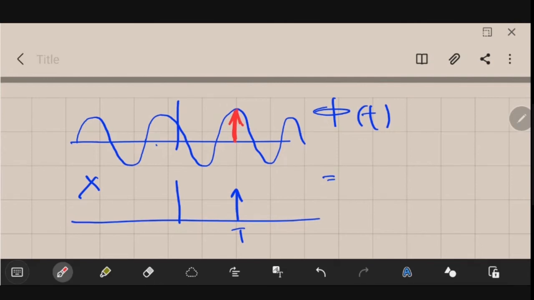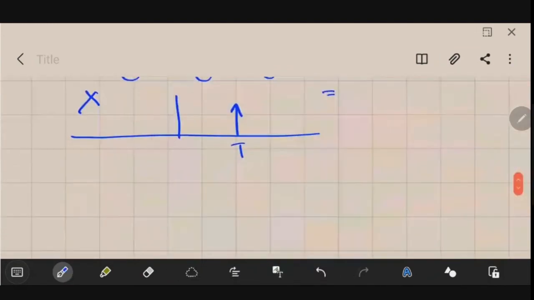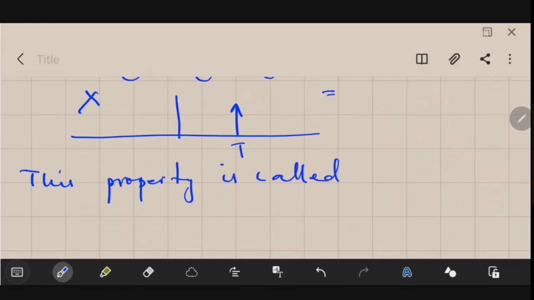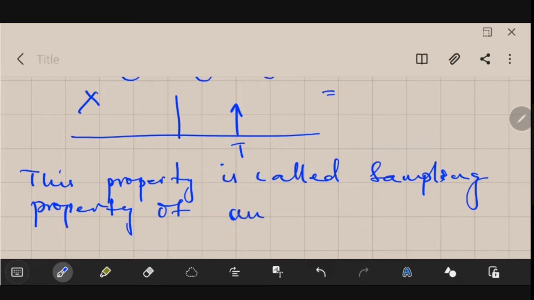That means when you multiply unit impulse with any signal, it is just sampling it. It is taking a sample from it. So that's why it is called the sampling property of unit impulse. So let me write that. This property is called the sampling property of unit impulse.